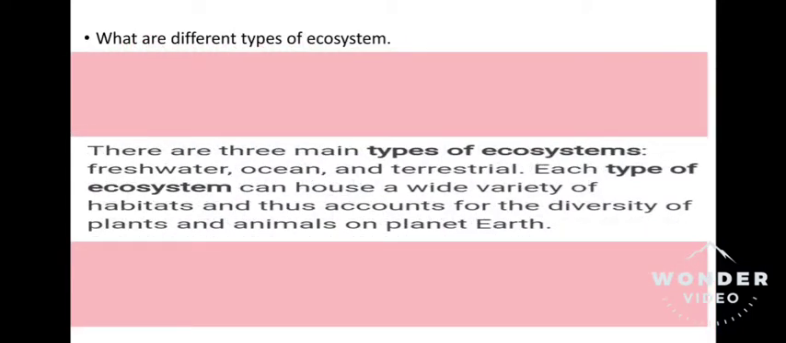There are three main types of ecosystems: freshwater, ocean, and terrestrial. Each type of ecosystem can house a wide variety of habitats and thus accounts for the diversity of plants and animals on planet Earth.